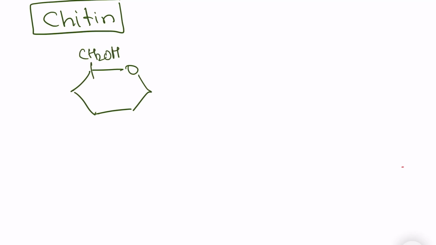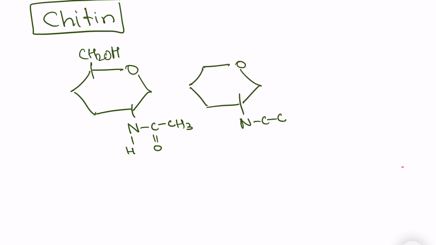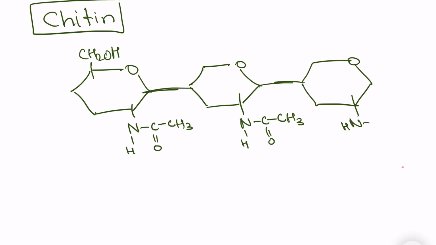Now let's discuss chitin. Chitin is a polymer of glucose-like molecules which at carbon number 2 has a nitrogen group present, which is further attached to two other carbon atoms, as you can see here. This molecule is repeated again and again to form long chains, just like many other polysaccharides that we have discussed earlier. Just like cellulose provides structural integrity to plant cells, chitin provides strength to insects and is present in their exoskeleton.